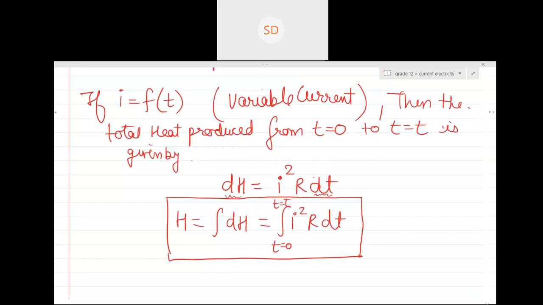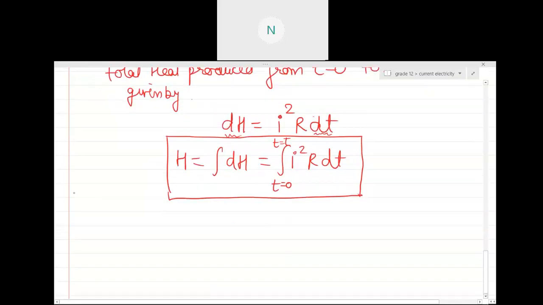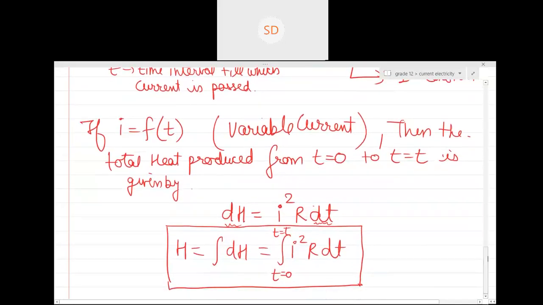In the next class after this, we'll start with some more things, and then we'll start with electrical instruments. Done, guys? Everyone written till here?